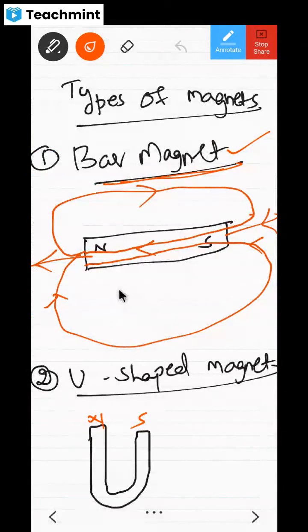Magnetic field line property: the magnetic field lines form closed loops. Outside they go from North Pole to South Pole. Inside they go from South Pole to North Pole. They do not intersect with each other. Concentration of field lines gives the strength of the magnetic field. Did I give you all those properties in the moving charges and magnetism chapter itself?